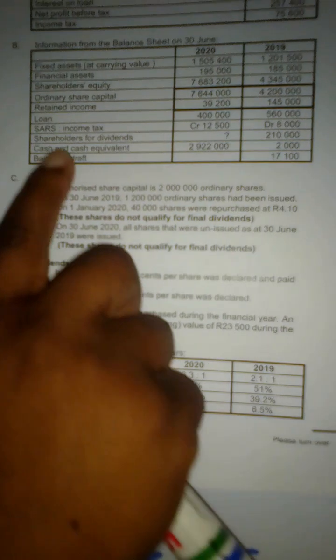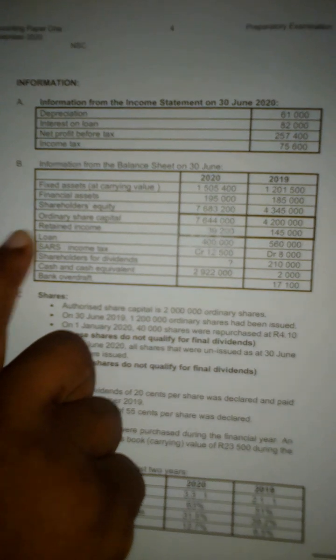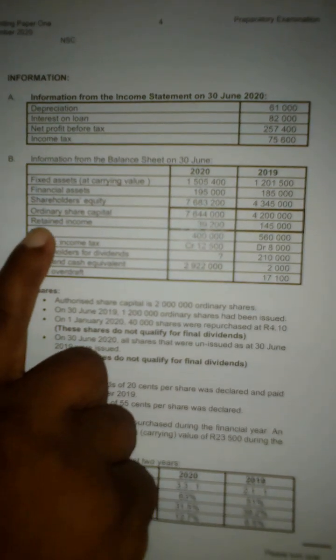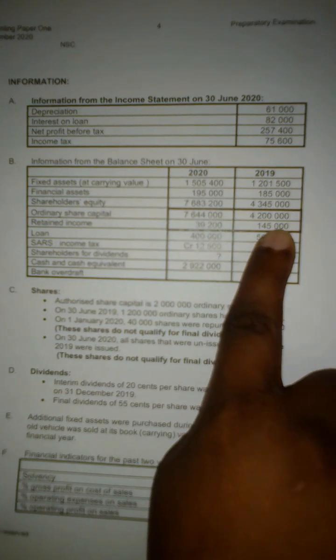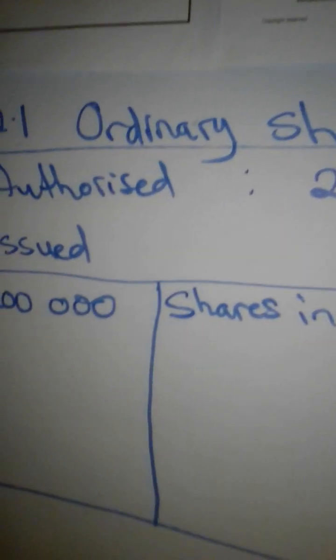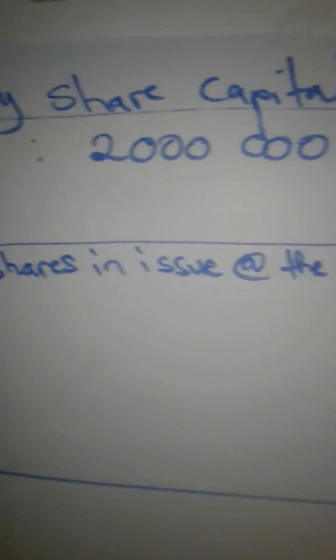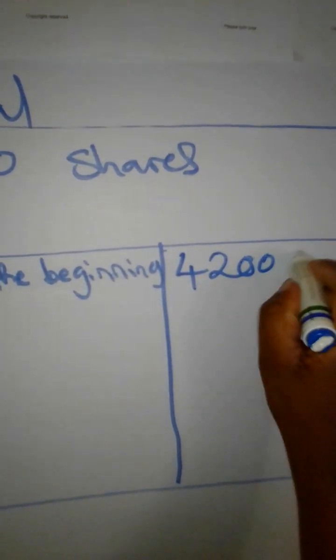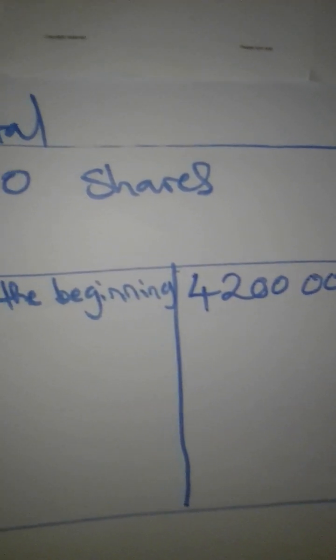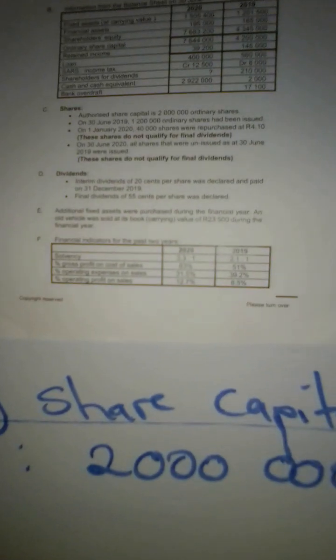We can go back to the question paper. We can see from extract B, information from the balance sheet, ordinary share capital 2019 is 4.2 million. In other words, these 1.2 million shares in issue at the beginning of the year were valued at 4,200,000. After that, what else happened?